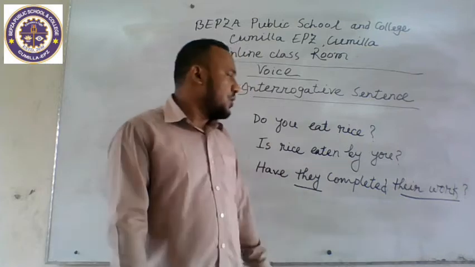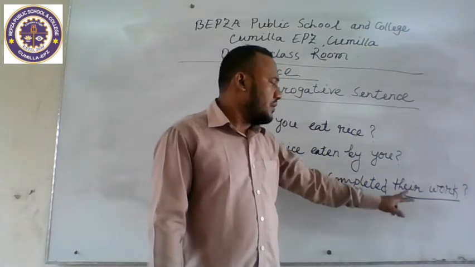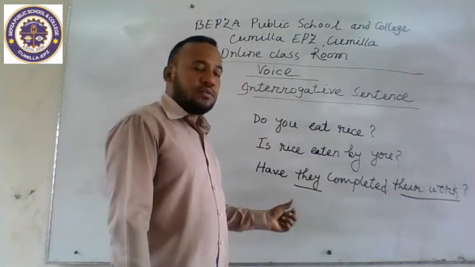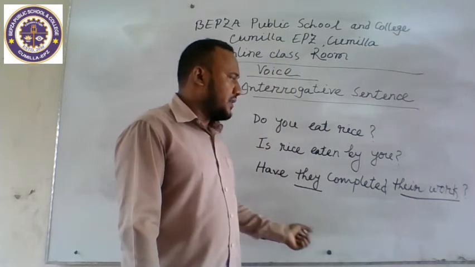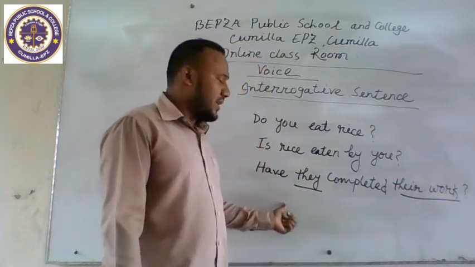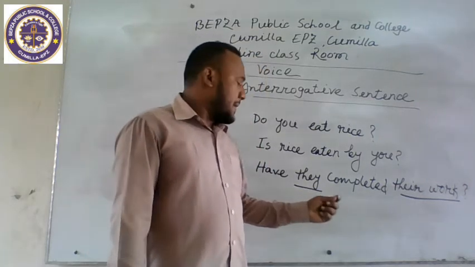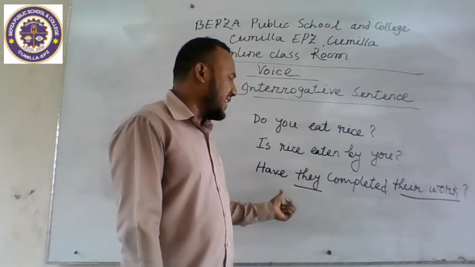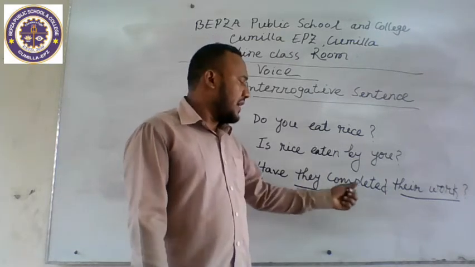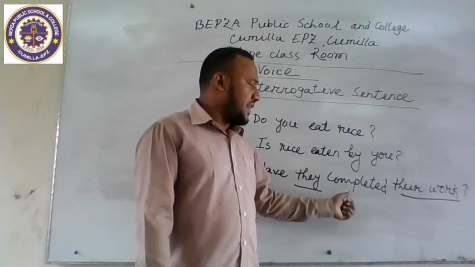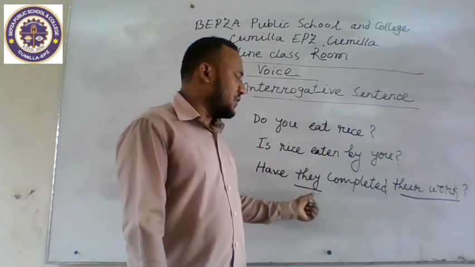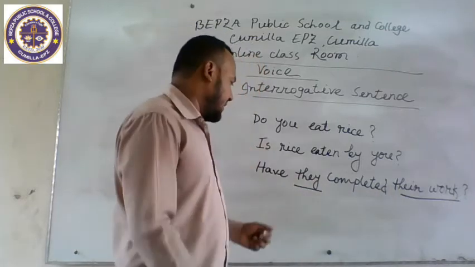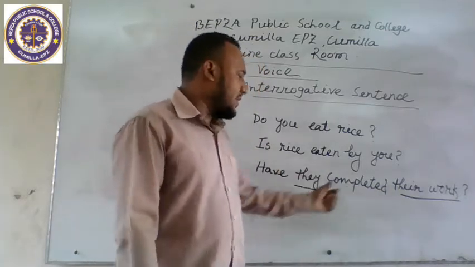In the passive form, the object will be subject. Their work will be subject. Then we use have been or has been as the auxiliary verb, then the finite verb will be the past participle. Then the subject will be object. So our passive form will stand: The work has been completed by them.